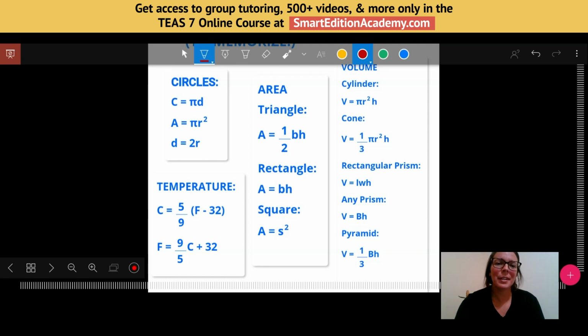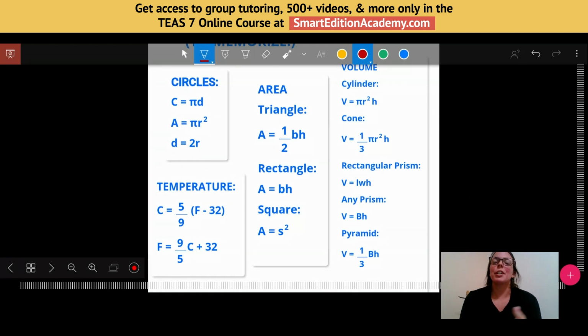So circles, we need to know our circumference formula. That's what C stands for. So circumference is going to be pi times diameter. Sometimes we have to use pi and just leave it. It's just representing a number, that 3.14159 number that goes on and on forever, right? So sometimes we just use the symbol, or sometimes you might round to 3.14, but your problem will tell you how to do that.